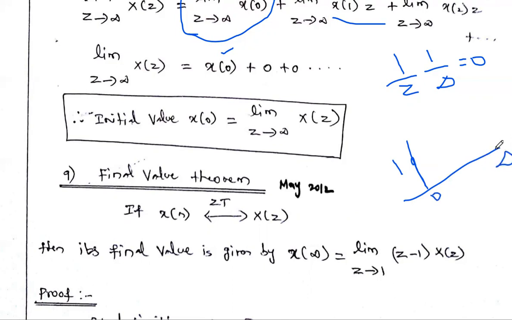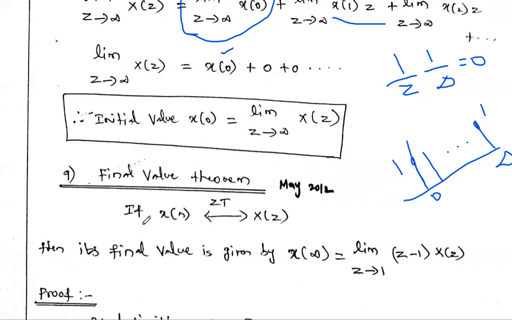Up to infinity, what is the amplitude of the unit step signal? It is 1 also. So the initial value of this unit step signal is 1, and the final value of this unit step signal is also 1. So at n equal to infinity, the amplitude of the given signal is said to be the final value. So the final value is calculated using this theorem.